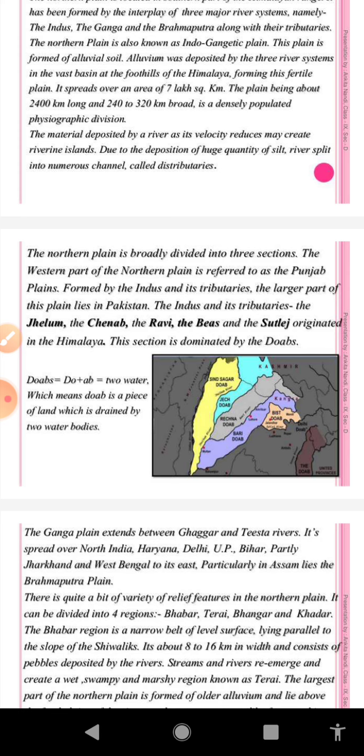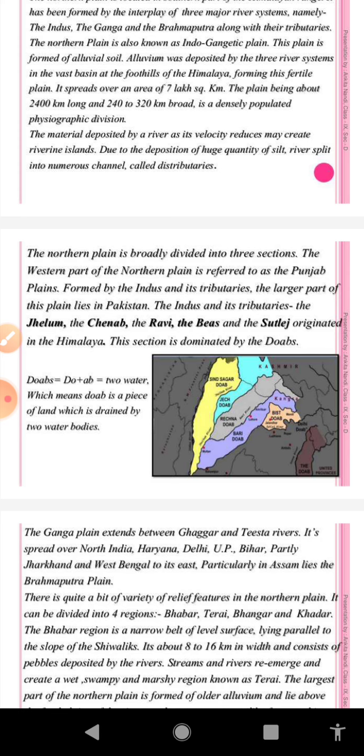And this plain is part of the Indus River system, and this region is drained by the Indus and its tributaries, the Jhelum, Chenab, Beas, Ravi and Satluj.